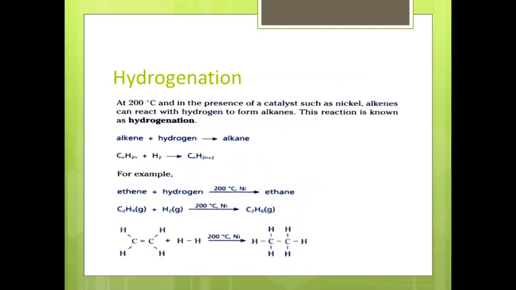Hydrogenation, the conditions for the reaction are at 200 degrees Celsius and in the presence of a catalyst such as nickel. Alkenes can react with hydrogen to form alkanes. This reaction is known as hydrogenation. Alkene molecule on addition with hydrogen produces alkane. Unsaturated molecule is being converted to a saturated molecule. CnH2n plus H2 gives CnH2n+2. For example, ethene when reacts with hydrogen in the presence of nickel as a catalyst and at a temperature of 200 degrees Celsius produces alkane.